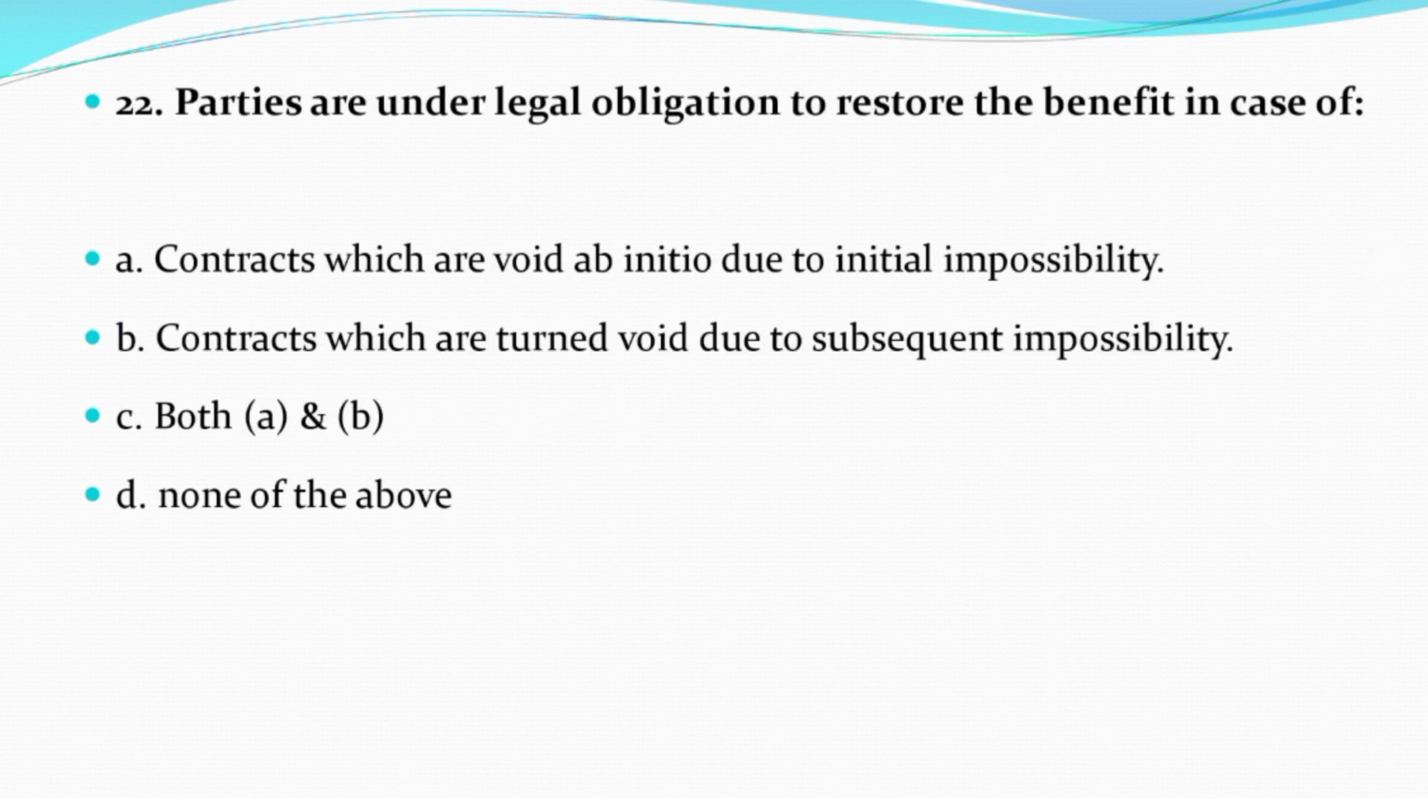Now question number 22. Parties are under legal obligation to restore the benefits in case of option A, contracts which are void ab initio due to initial impossibility. Option B, contracts which are turned void due to subsequent impossibility. Option C, both A and B. Option D, none of the above. And the correct answer is option C, that is both A and B.